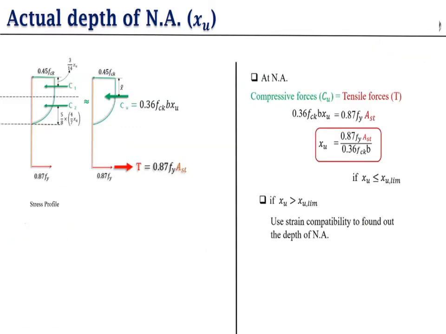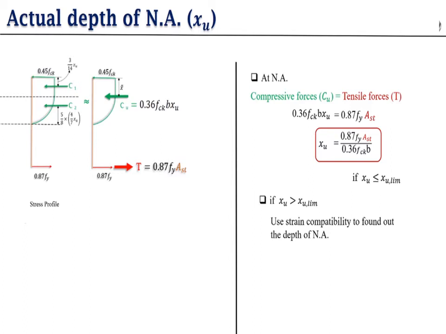So in this slide, we have found the force and lever arm. Now we know that for the balance condition, compression is equal to tension. Our actual funda is that we have to find the actual depth. So for finding the actual depth, we have to find the xu value. Compression is equal to tension. We equate these, and we get xu equal to 0.87 fy Ast upon 0.36 fck b. So this is the value of actual depth.